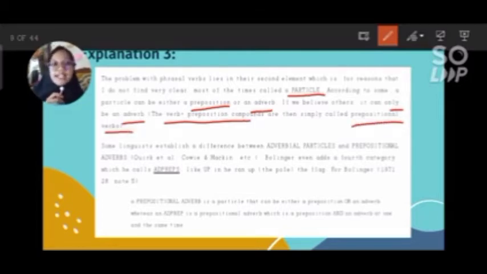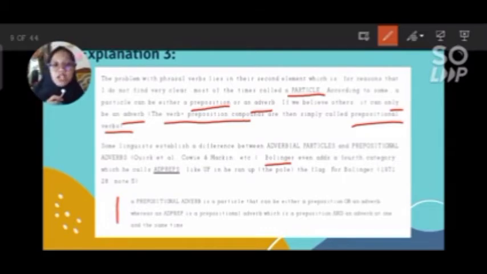Some linguists establish the difference between adverbial particles and prepositional adverbs, but unfortunately, I still couldn't find the difference between adverbial particles and prepositional adverbs. Furthermore, Bolinger even adds a fourth category which he calls adverbs. And here is the explanation.